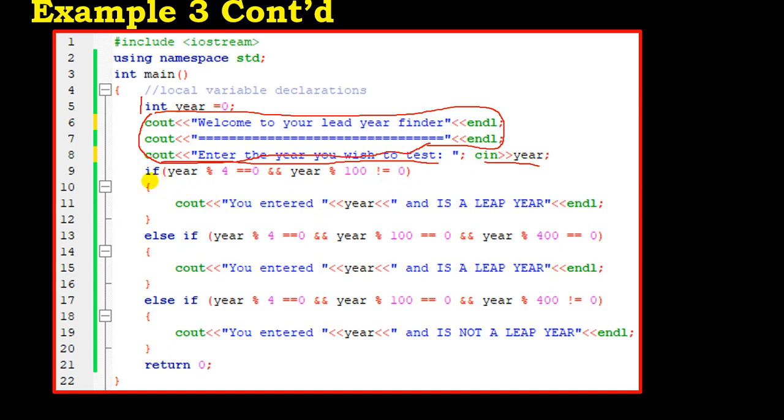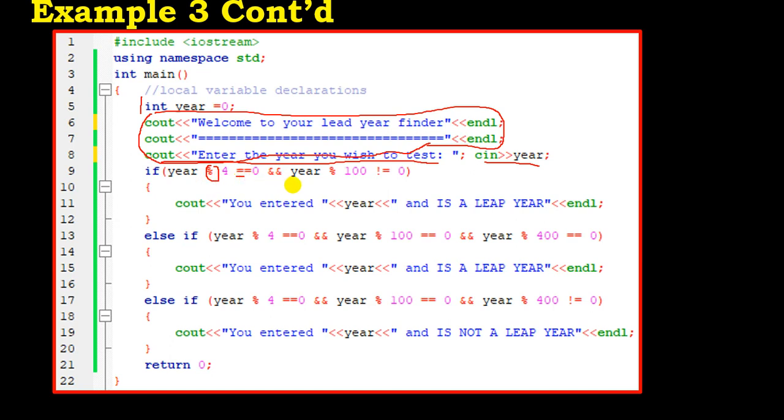Now we do the testing. If the year is divisible by 4. Remember that we use the modulo when we are interested in divisibility, which means that when you divide, the remainder is 0. If a number is divisible by 4, it means that when you divide, the remainder is 0. In our previous video, we said that we use the modulo sign when we are interested in the remainder of integer division. So here, year modulo 4 equal 0 means that when you divide the year by 4, the remainder is 0. So you can see that.